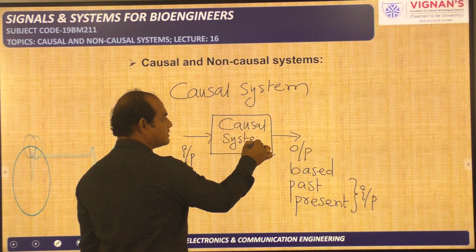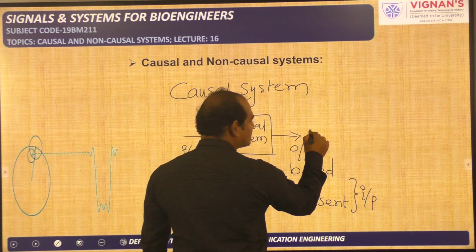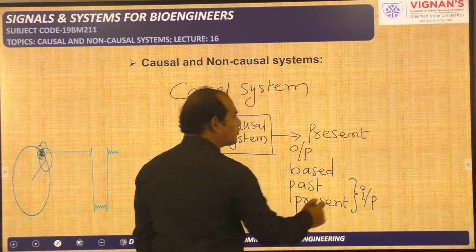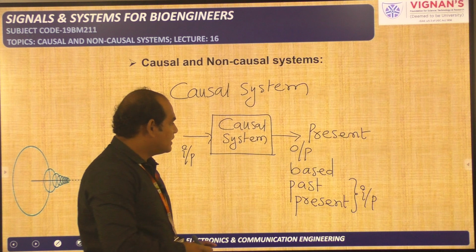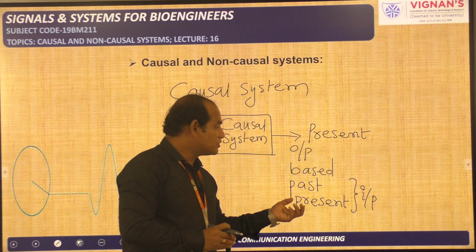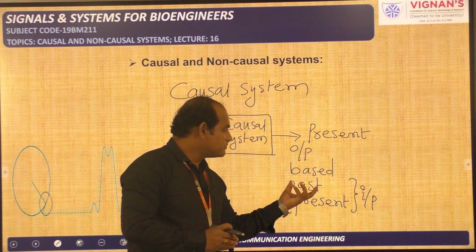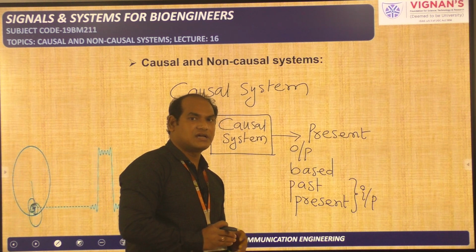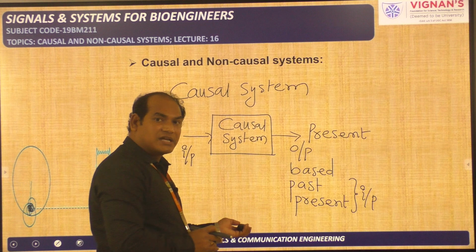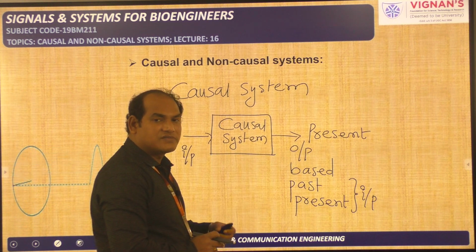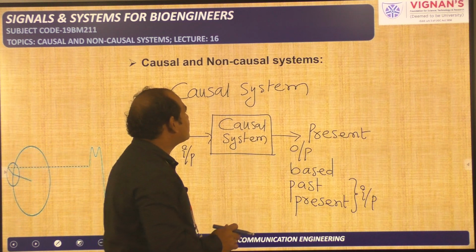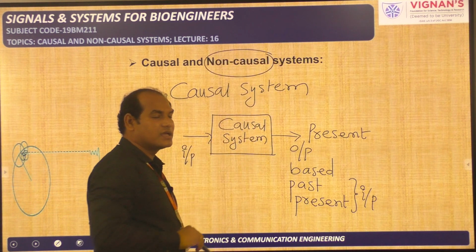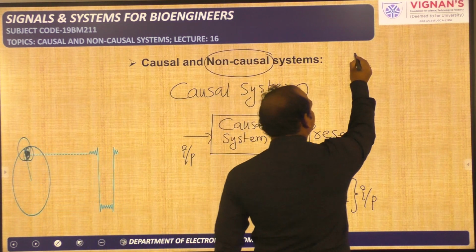What is that condition? Whatever the present output is, that output should depend upon the input, but that input must be the past input or the present input only. That means it should not depend upon the future input. If it is depending upon the future input or future values of the input, then that particular system is called a non-causal system.